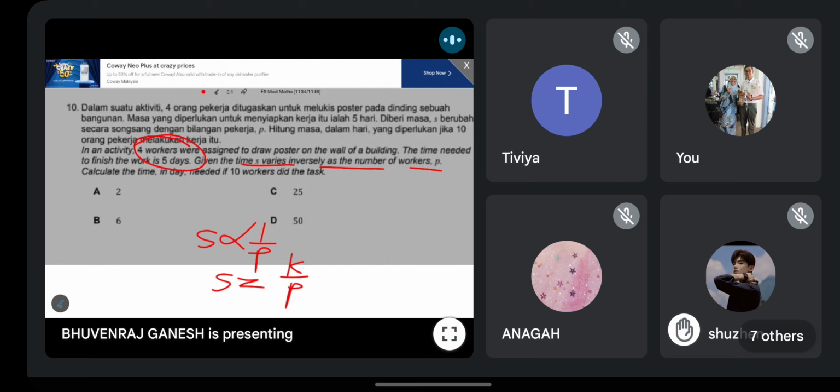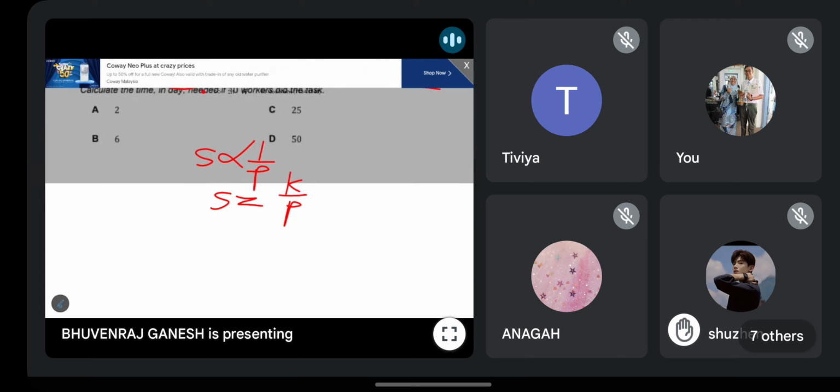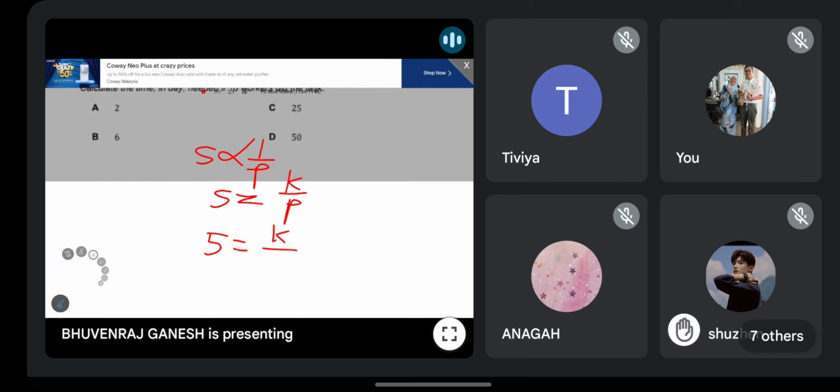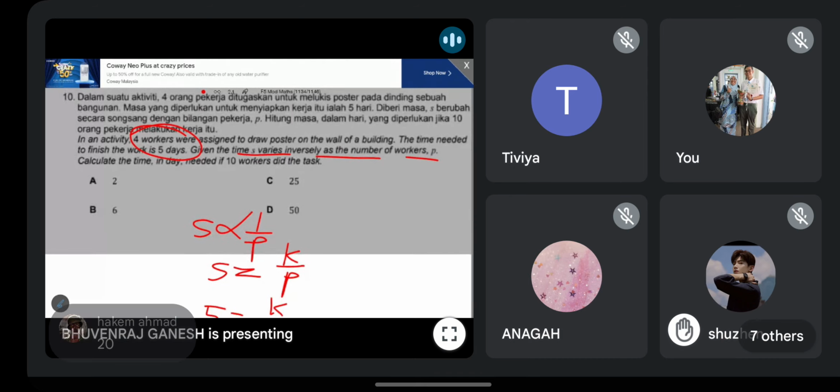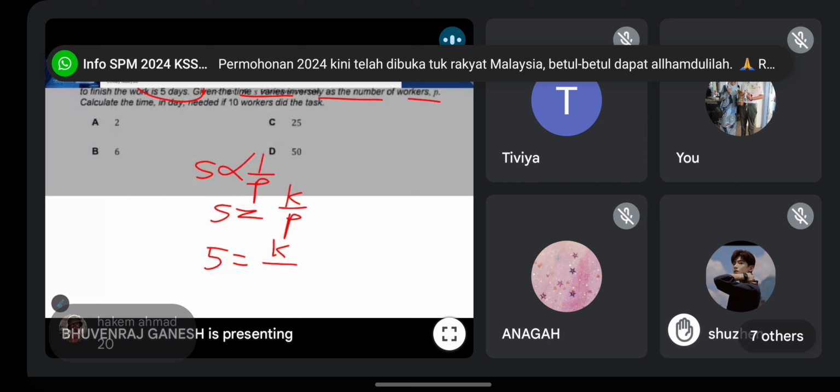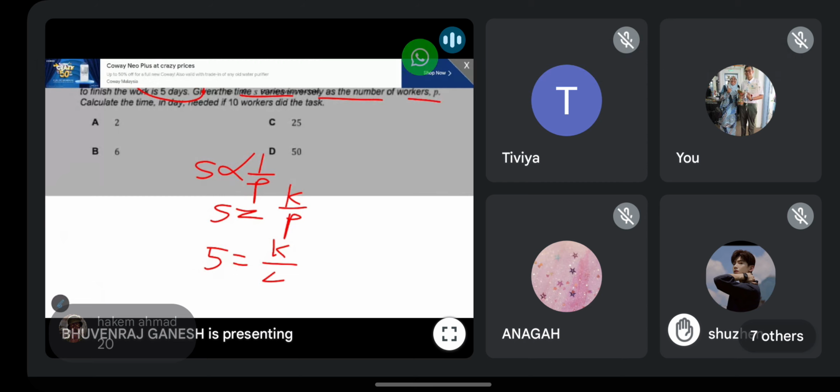S is 5, P is 4. So you will get K equal to 20.